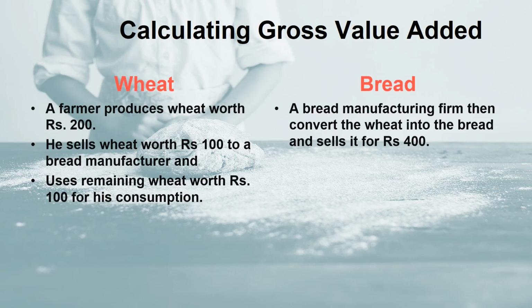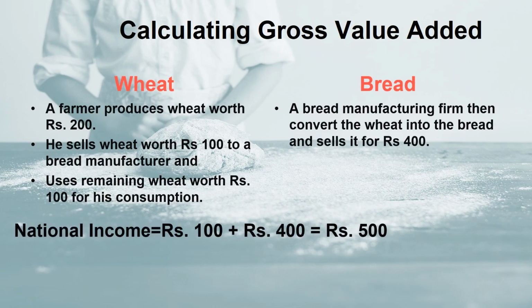As the national income measures the monetary value of goods and services produced in an economy, we may add rupees 100 and 400 and can say rupees 500 will be the final value of goods and services produced.